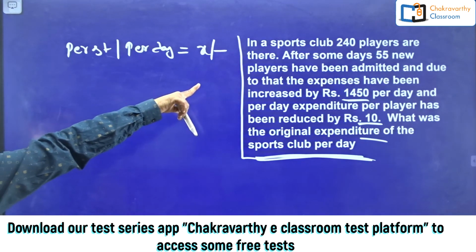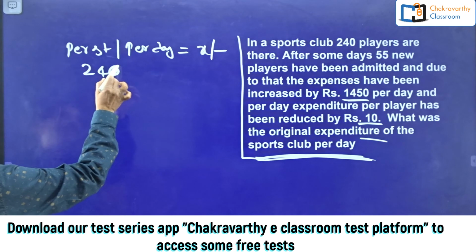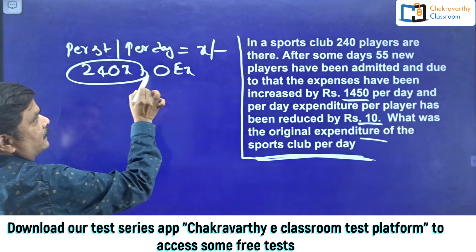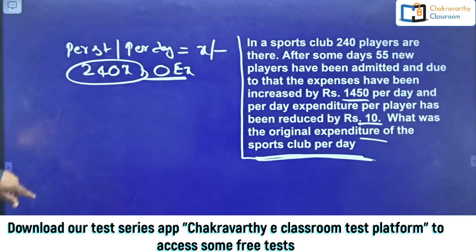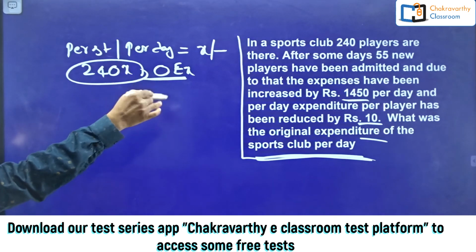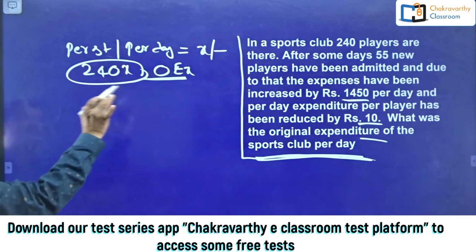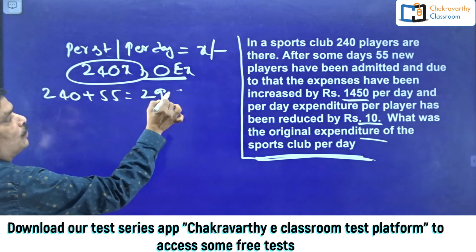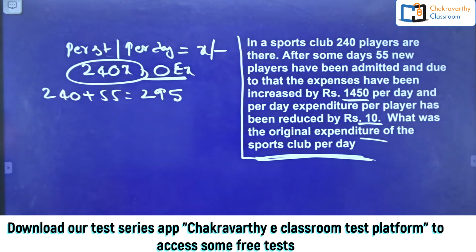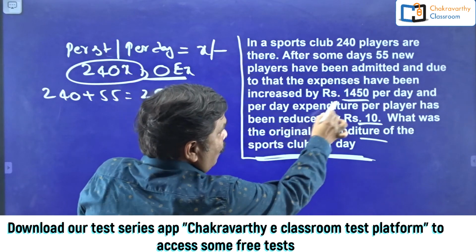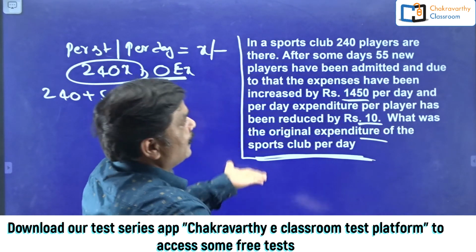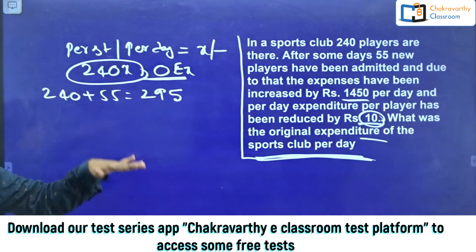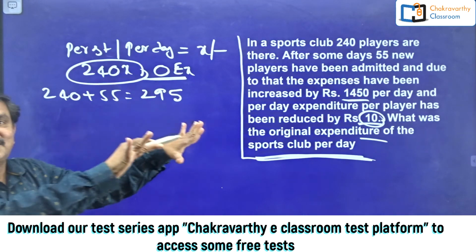Then the original expenses was 240 students into X. This is the original, I'm writing original expenses, this one. Okay. Now after that, 55 students have been increased, the number has been increased. So 240 plus 55, now 295 students have come. As a result of this, per day 1450 rupees expenses have been increased, and on an average per student 10 rupees cost has been reduced. 10 rupees has been reduced.